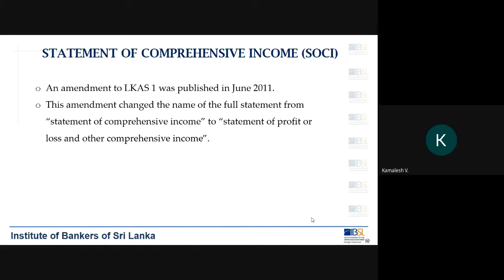So the amendment brought in a new change to the financial statement. That is, you can now call the statement of the P&L in two ways. One is, you can call it the statement of comprehensive income. That is one way of doing it. Or you can call it statement of profit or loss and other comprehensive income. So there are two ways.